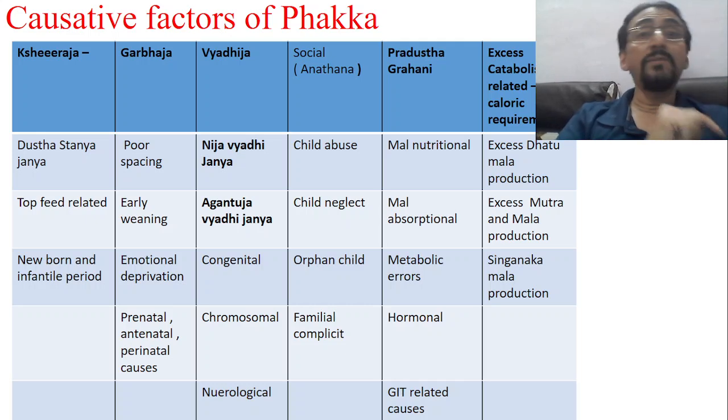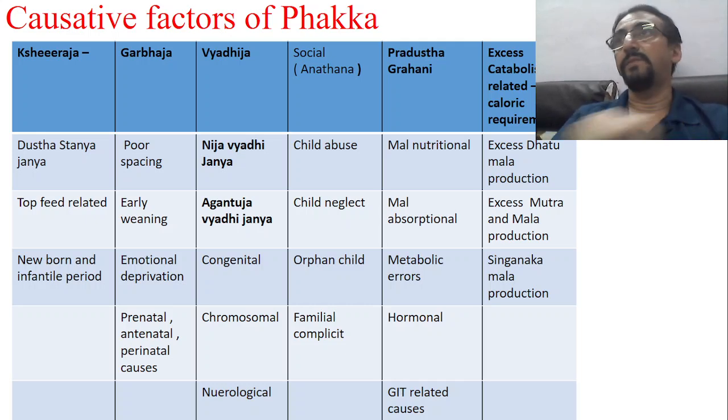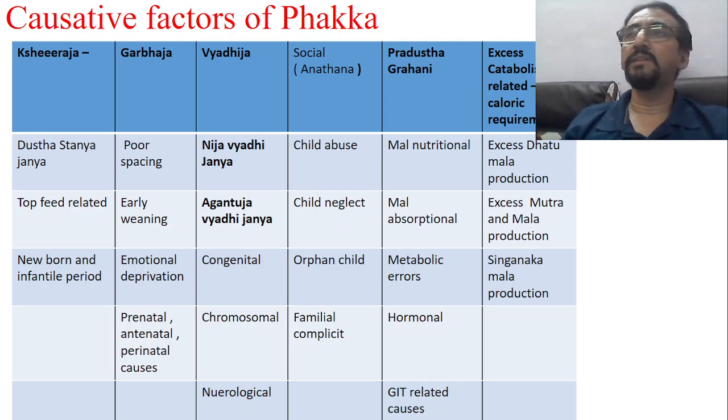Okay, so the third one which we are dealing with is Vyadija Phakka. All the disorders, Nija Vyadi Janya, all the Nija Vyadis related to the body only. Different immunological problems, different metabolic problems. They are not from outside, isn't it? Metabolic problems, inborn errors of metabolism, are from inside the body. So Nija Vyadis: immunological problems, autoimmunity, immune deficiency, immune exaggerations. All such causes are not related to the outside. They are from inside the body. So such conditions are also considered as Vyadija.